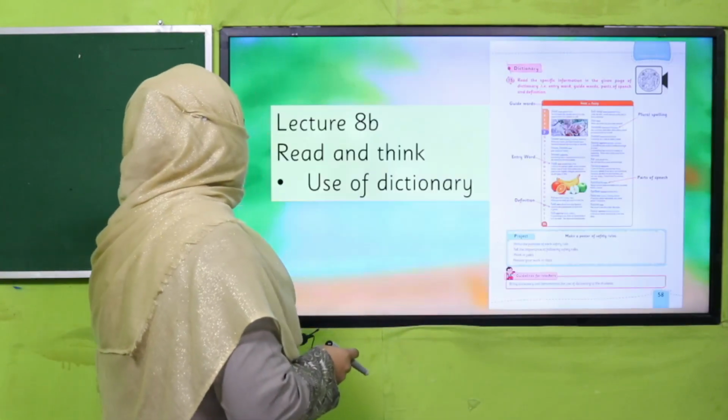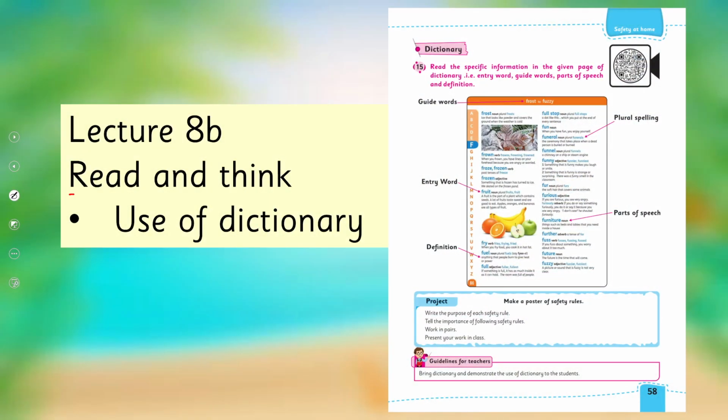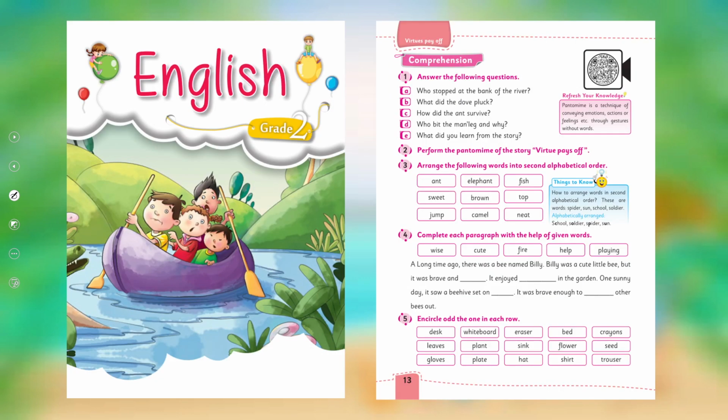And my dear students, today under the title of Read and Think, we are going to learn use of dictionary. We are preparing ourselves for the use of a dictionary. Before this, in English for grade 2, I taught you alphabetical order, how to arrange words in alphabetical order, and we learned second alphabetical order as well. Remember this concept? I hope yes. If not, you may watch this video lecture again.